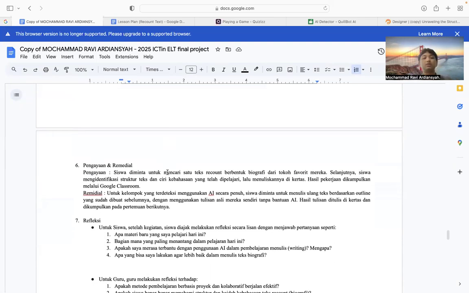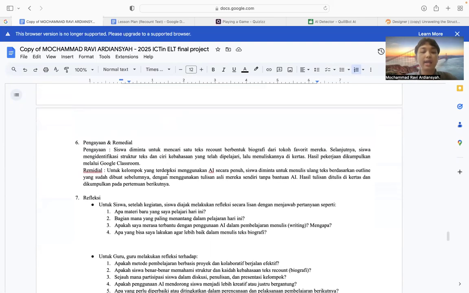And then pengayaan remedial. So for the pengayaan, I asked students to look for one recount text biography from their favorite idol, and then I asked them to identify the structure, the language features, and then write it in paper, and then submit in the Google Classroom to make them understand the context more.